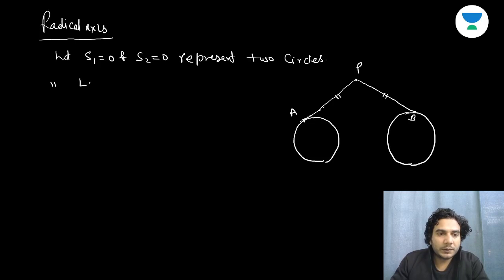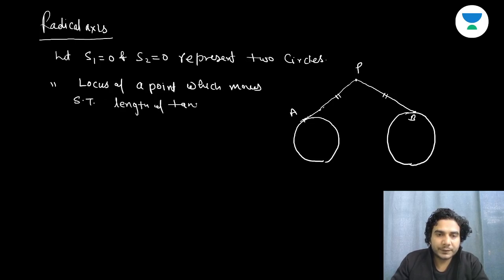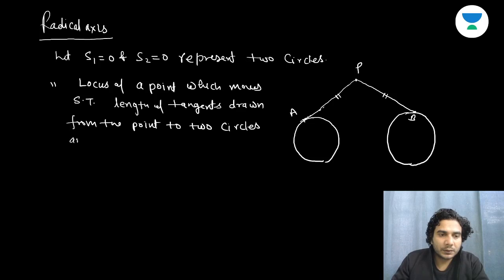So the locus of a point which moves such that the length of tangents drawn from the point to two circles are equal.